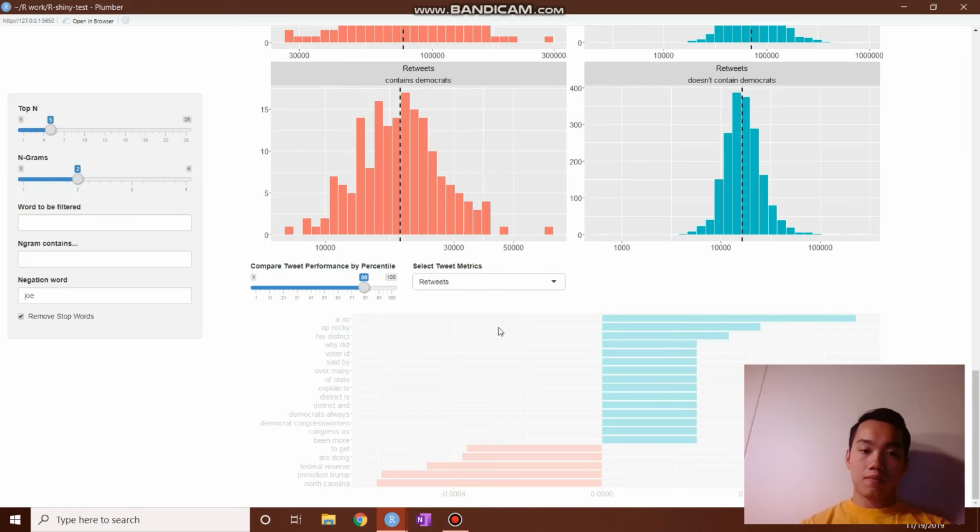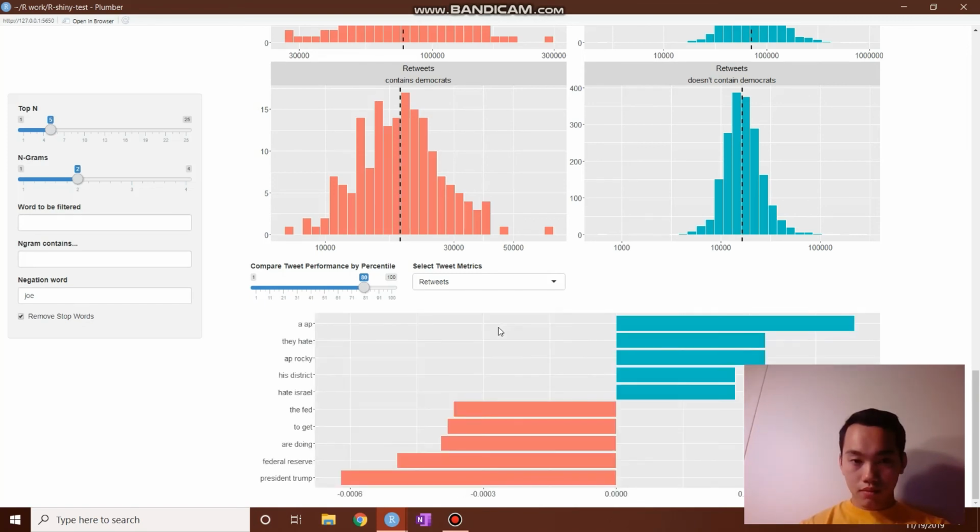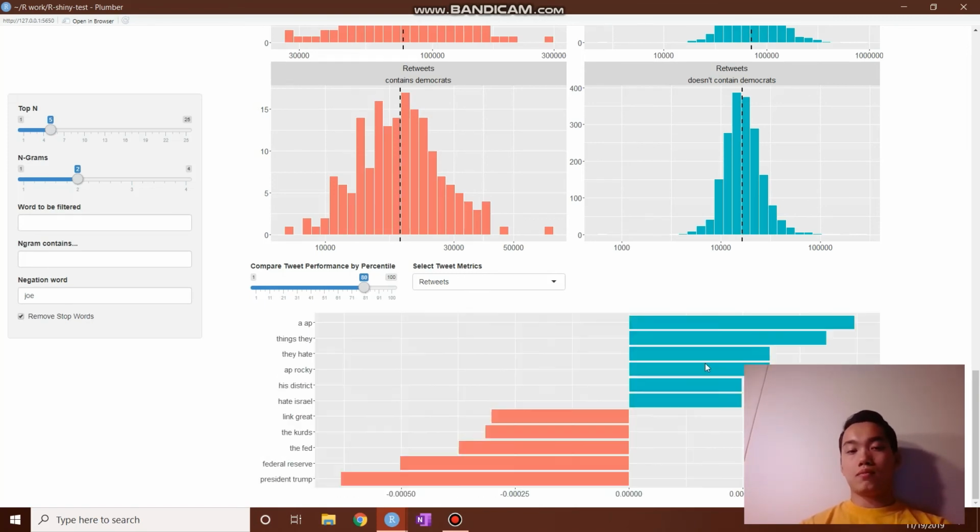So right here, the top 20% of tweets contain A app, things they hate, stuff like that. The bottom 80% just contain these things. These are very normal tweets. However, the high performing ones are these tweets. And from my understanding of the tweets, A app is actually ASAP. So it's tweets that contain ASAP Rocky when ASAP Rocky was being released.